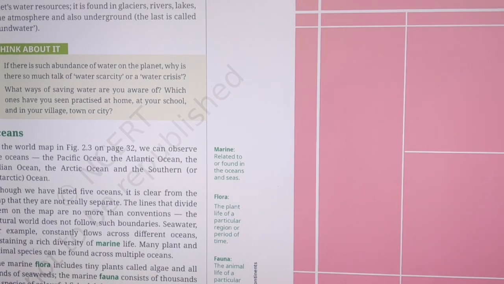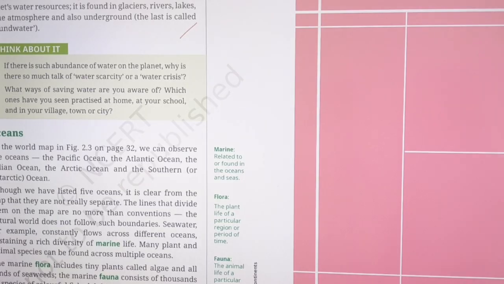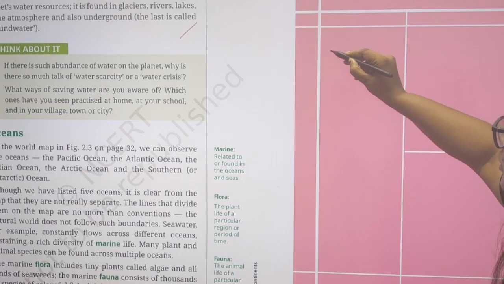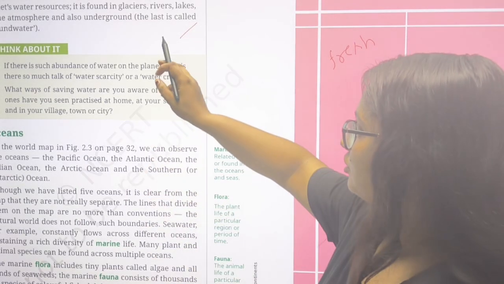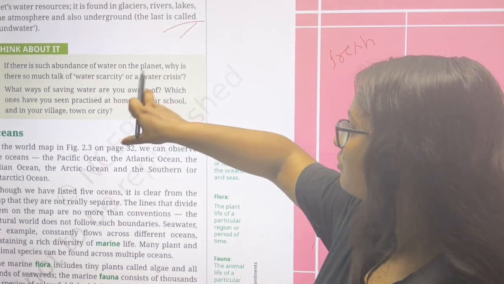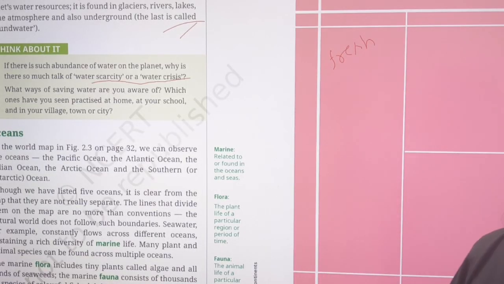The second thing is the ocean part. How are the planet's resources, basically the fresh water? Mostly the ocean water is saline, but fresh water is such as river, the glacier, and the ground. What we basically consume as drinking water is the groundwater. And why is there so much talk of water scarcity and water crisis?